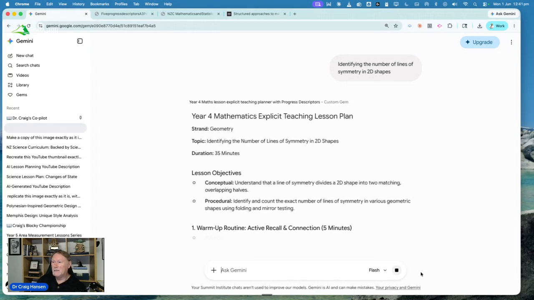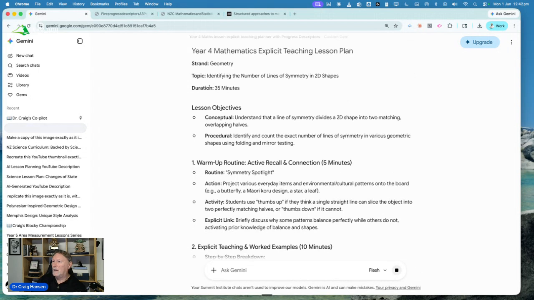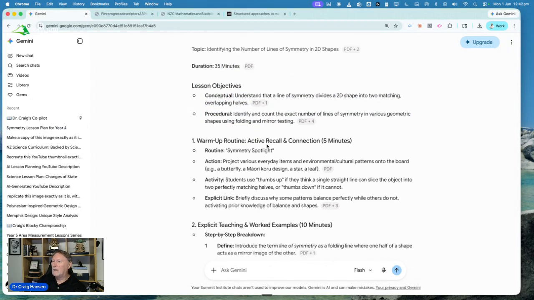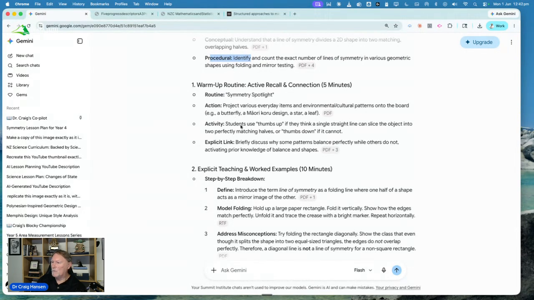So it's going to be analyzing and referring to the New Zealand curriculum. Here we go. Identifying the number of lines of symmetry of a 2D shape. So it's picked up on the sequence statement that I pasted. I've got my overall conceptual concepts for knowledge and our procedural. Lovely. I've got a warm-up routine, action, activity, explicit link.